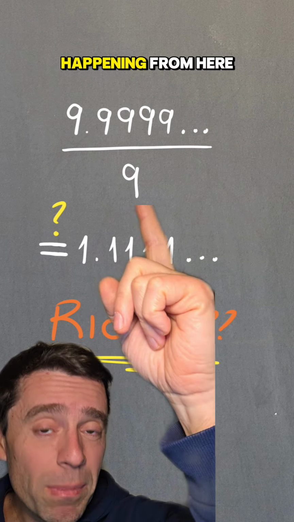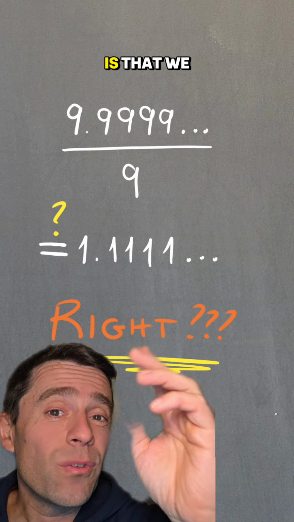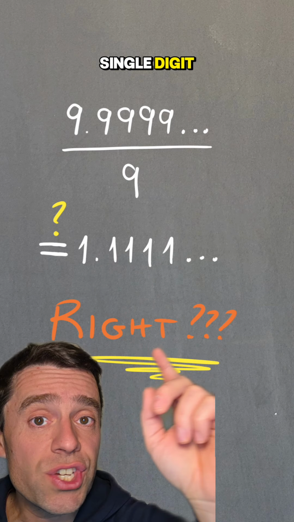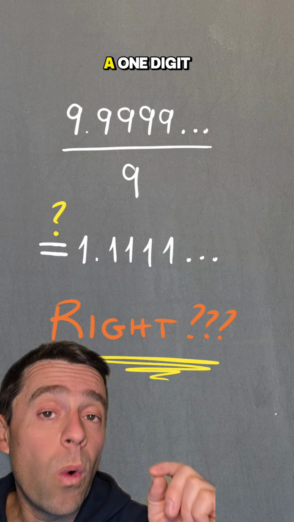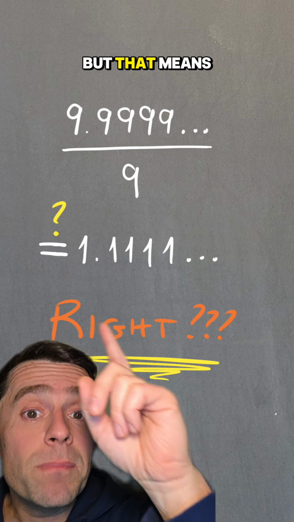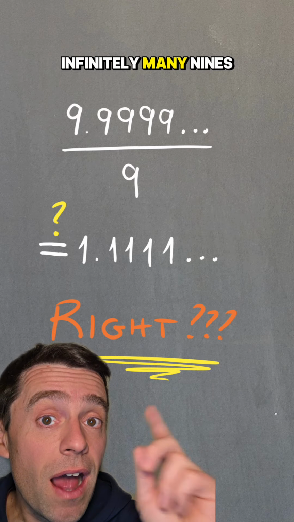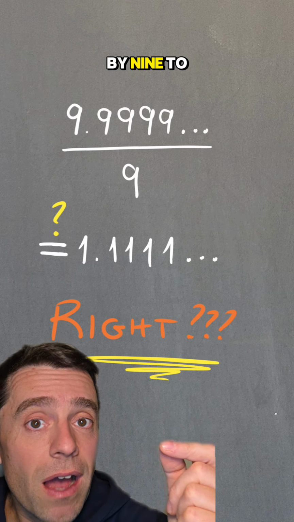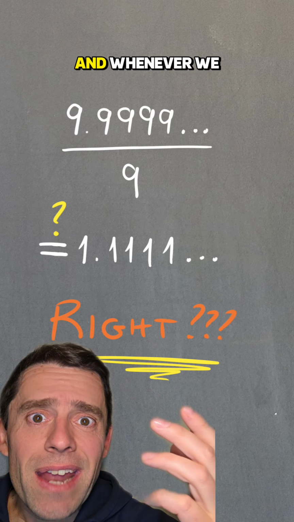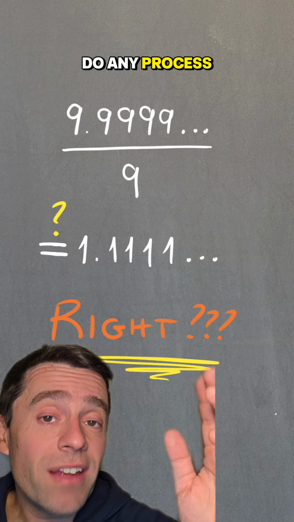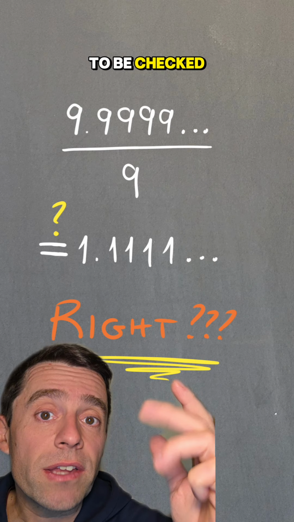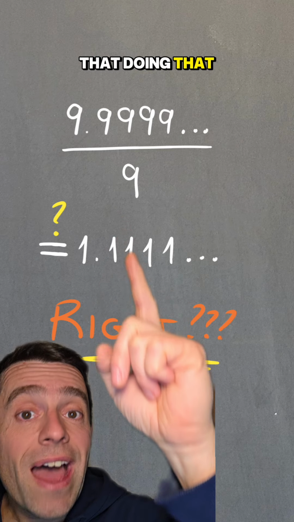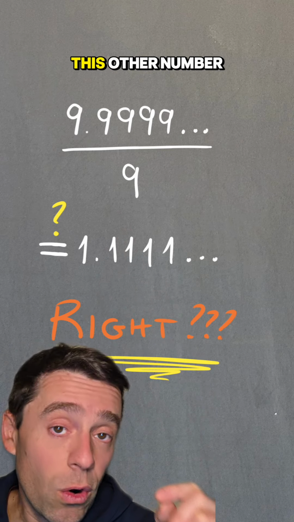Why is that not rigorous? Well, what is happening from here to here is that we are dividing every single digit, every 9 in that expansion, by 9 to get a 1 digit. But that means there are infinitely many 9s that I'm dividing by 9 to get a 1. And whenever we do any process that involves infinitely many steps, there is something to be checked to make sure that doing that does give me this other number.